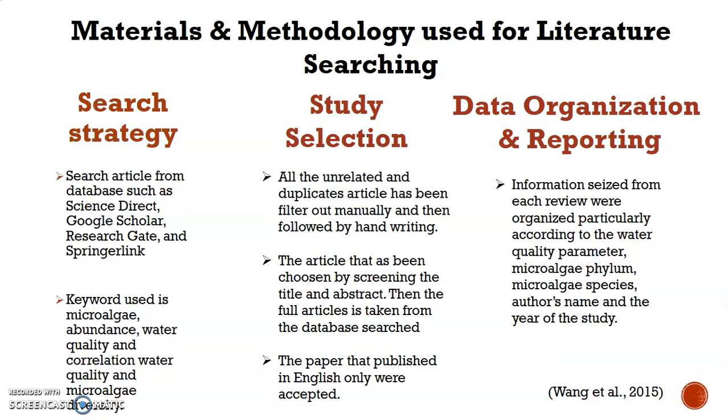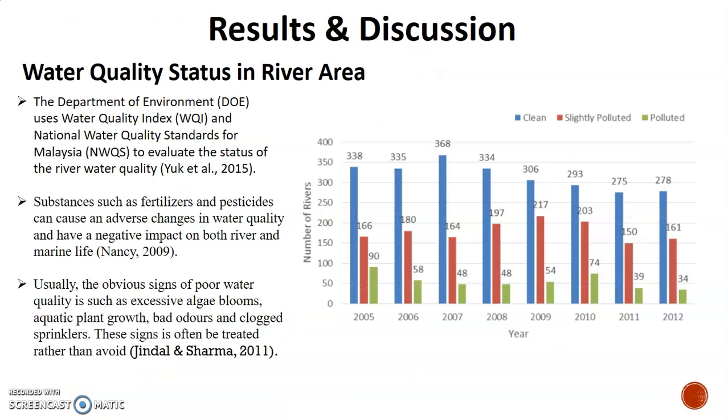Next, for the study selection, all the articles searched will be filtered manually by screening the title and abstract. And then the data obtained will be organized particularly according to the water quality parameter, microalgae phylum, microalgae species name, and the year of the study.